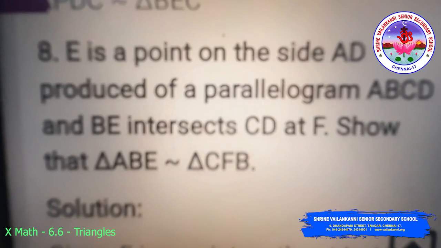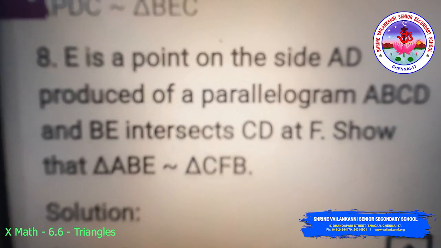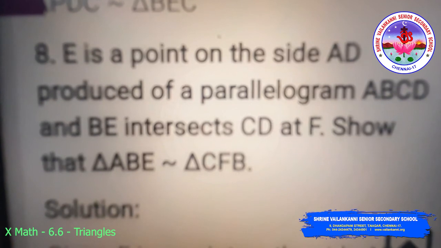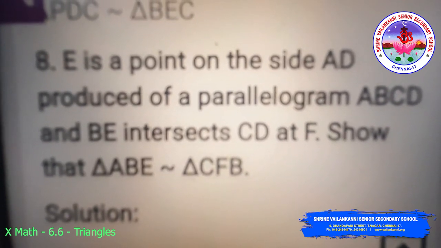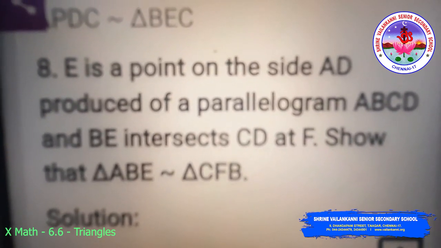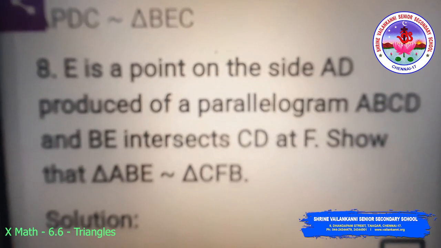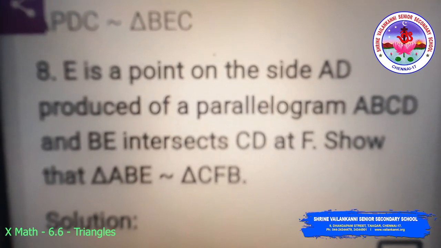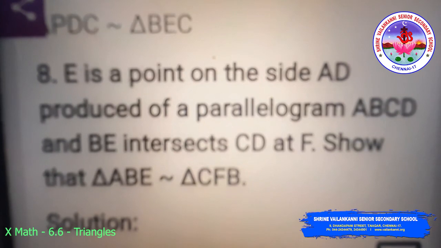Eighth problem. E is a point on the side AD produced of a parallelogram ABCD and BE intersects CD at F. Show that triangle ABE is similar to triangle CFB.